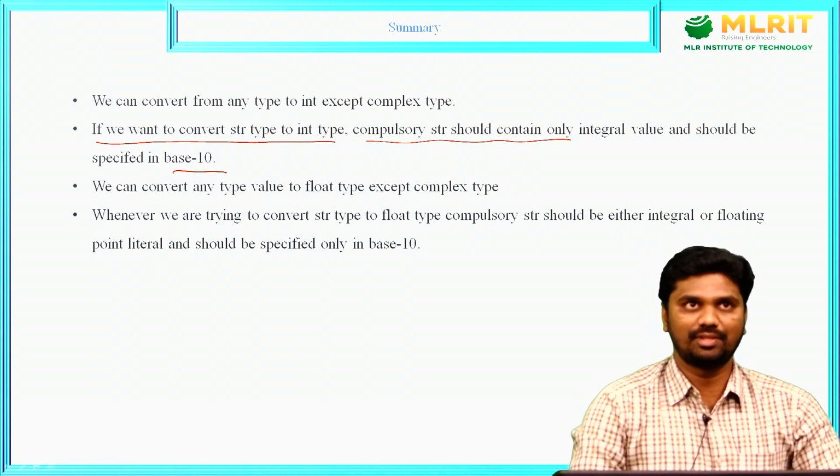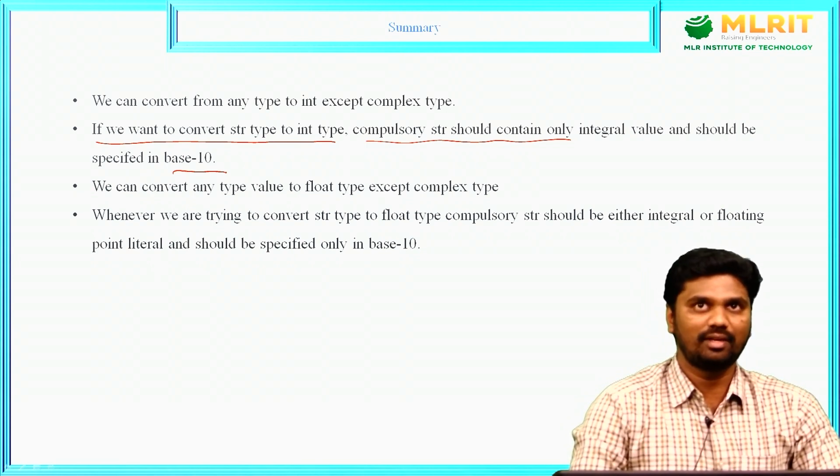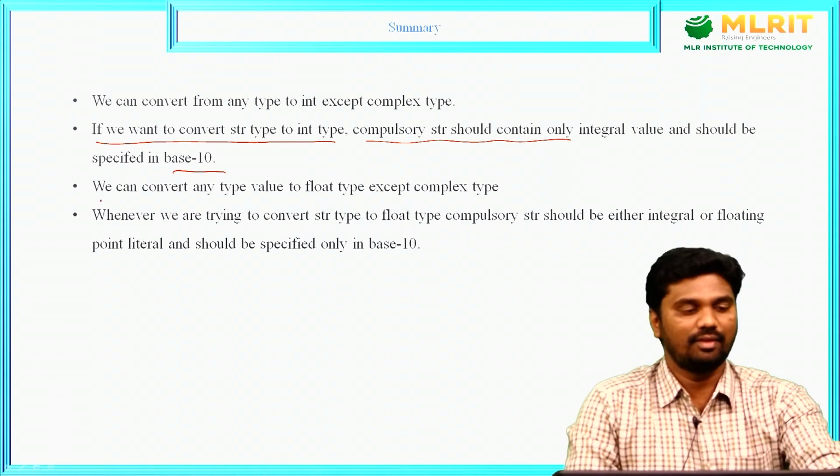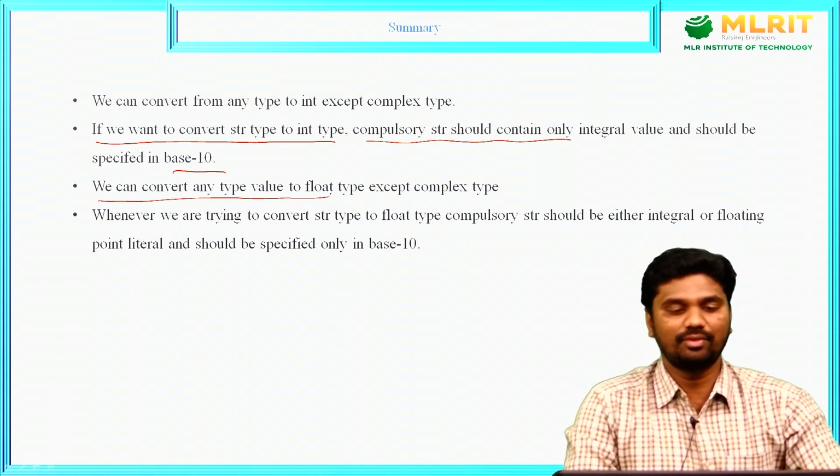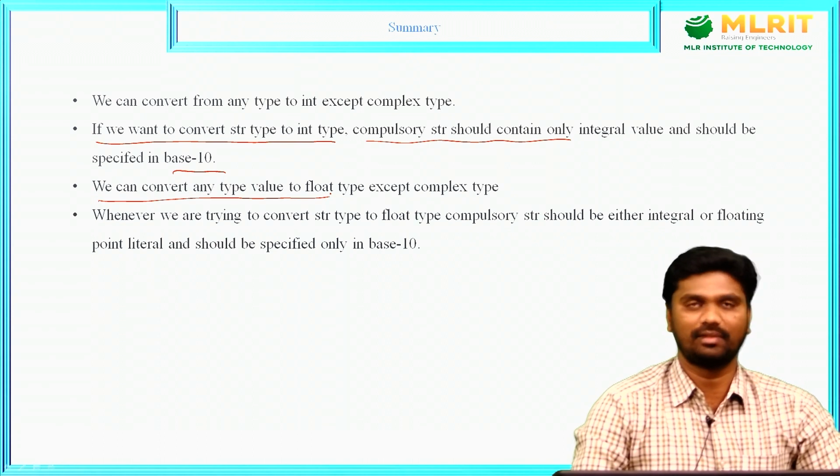As we saw in the last program, the string should contain only integral values. Next, we can convert any type value to float type except complex type. It means complex type cannot be converted to int type, and complex type cannot be converted to float type.